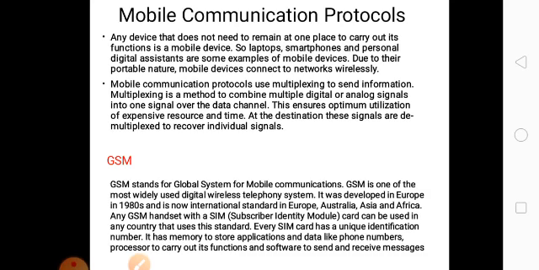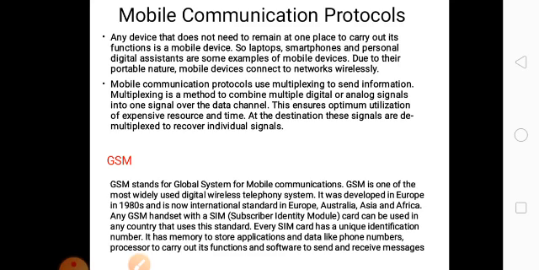Please students, note down the full forms. Very important. 2 marks will be given in your board exam for full forms. HTTP, Hypertext Transfer Protocol; FTP, File Transfer Protocol; SMTP, Simple Mail Transfer Protocol; PPP, Point to Point Protocol; POP, Post Office Protocol. Like that, please note down the full forms of these protocols.